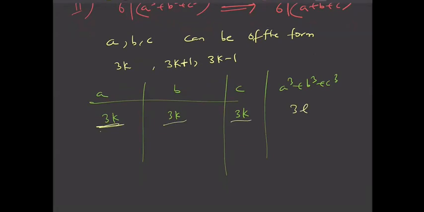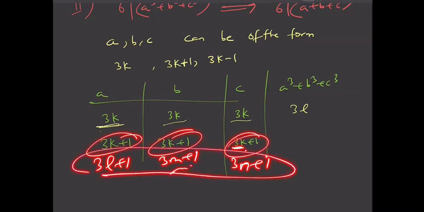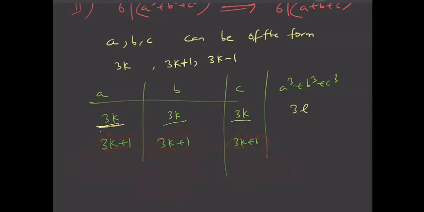Next, if a is 3k plus 1, b is 3k plus 1, c is 3k plus 1, then a cube will be of the form 3l plus 1. This is 3m plus 1, and this is 3n plus 1. So if you add all these, then this is again some 3 lambda plus 3. So this is a multiple of 3, so this is again 3 lambda.